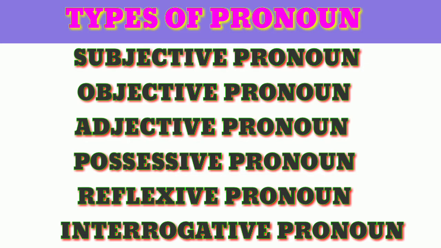The first one, I am going to take the subjective pronoun. So that is very, very important. When we use the pronoun, in the subject place only we are to use the subjective pronoun, and we also call that the nominative pronoun or the nominative case. Here we are going to list out 7 subjective pronouns. There are 8, but you is singular as well as plural, so that's why I am going to take only 7.